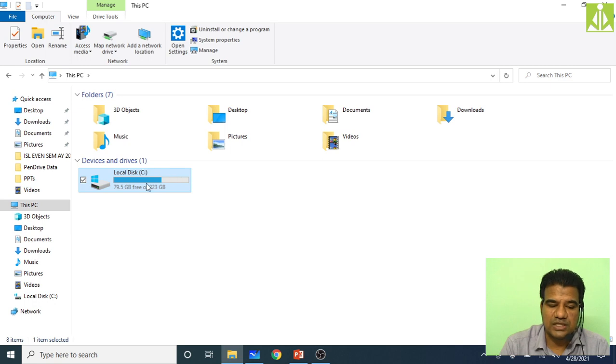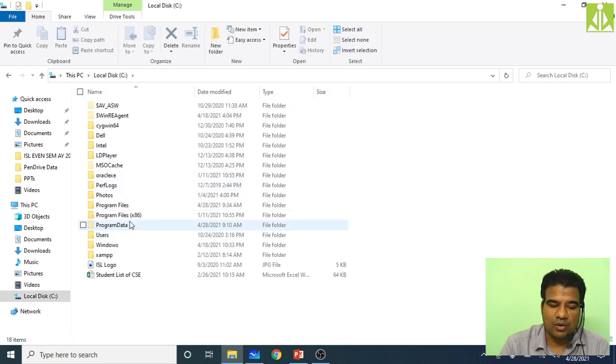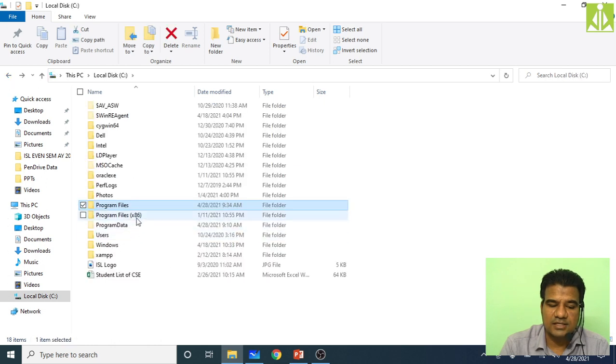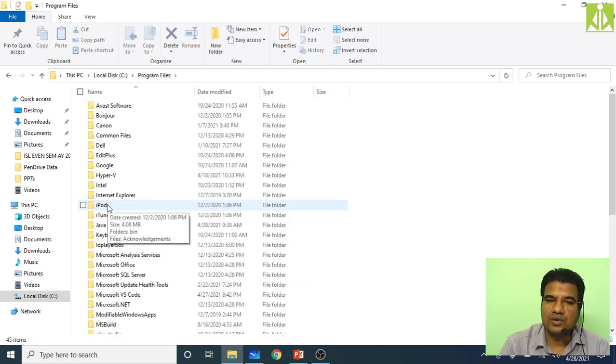You need to go to C drive, then program files. Don't go for program files x86 because we have installed the 64-bit version of Java. So you have to go to program files only. And if your Windows is 32-bit, then you have to go for the x86 version of Java.